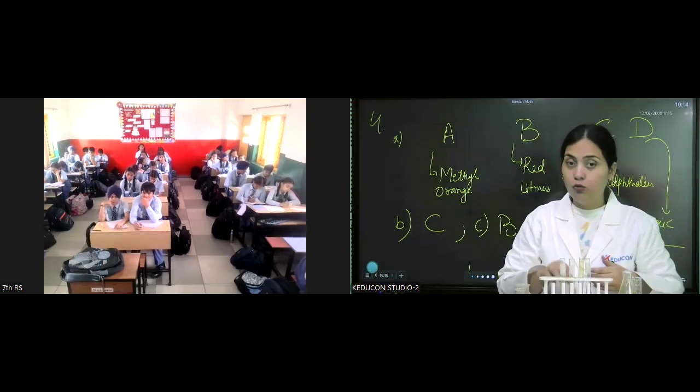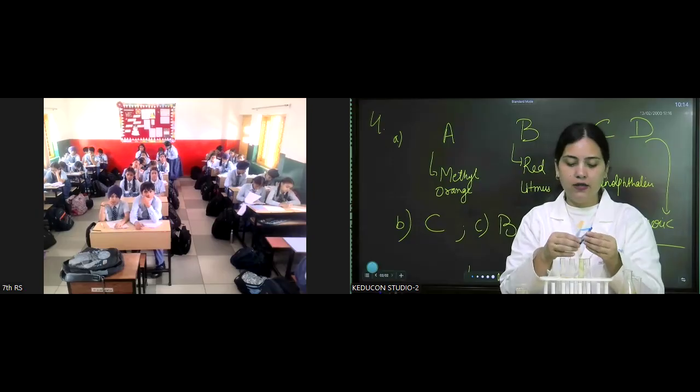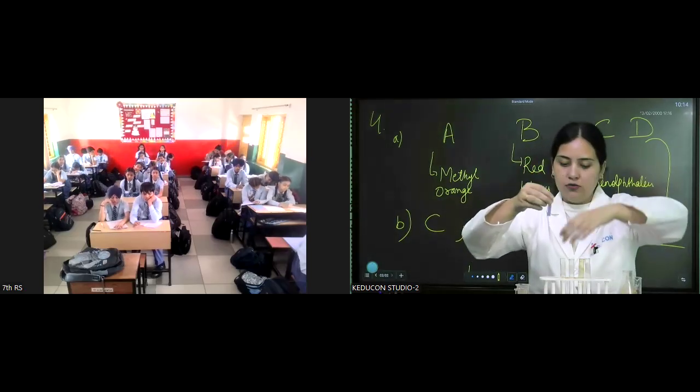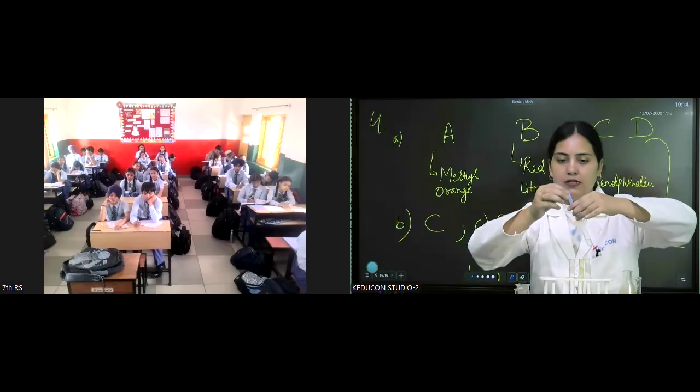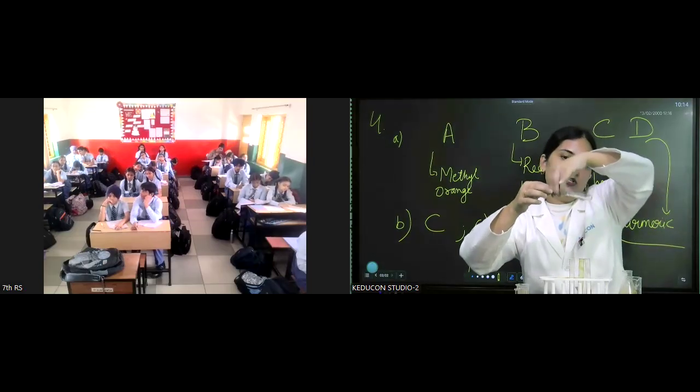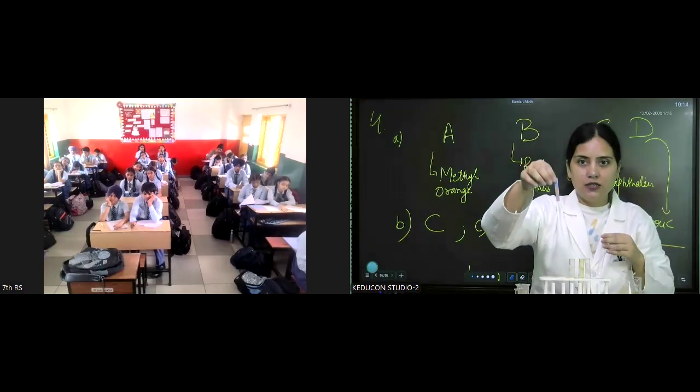But we have two more indicators that will tell us whether there is any change or not. Firstly, I'm going to use this blue one. You can see it's totally blue. So let me put in the acetic acid.